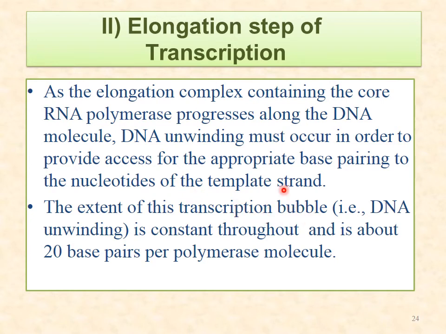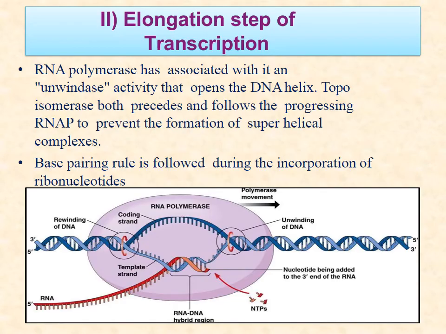The extent of the transcription bubble is constant throughout, about 20 base pairs per polymerase molecule. This RNA polymerase has associated unwindase enzyme activity, which opens the DNA helix, and topoisomerase both precedes and follows the progressing RNA polymerase to prevent the formation of superhelical complexes.